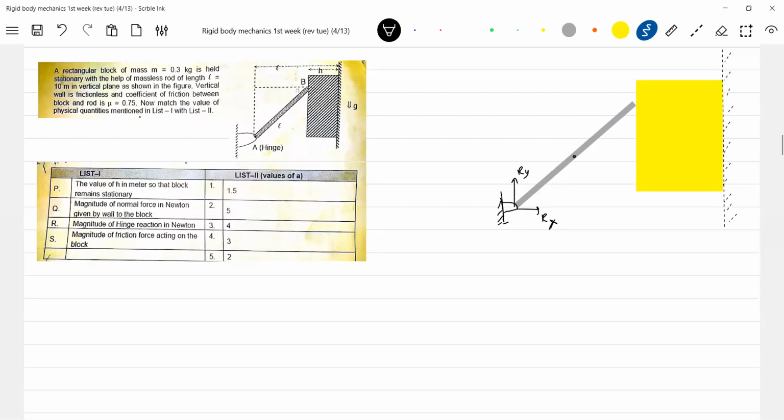So there'll be normal contact. This rod will push the block. Okay, the rectangular block has mass M. In turn, the wall will exert a force, that is N dash. Then who will balance the weight of the block? It should be friction.